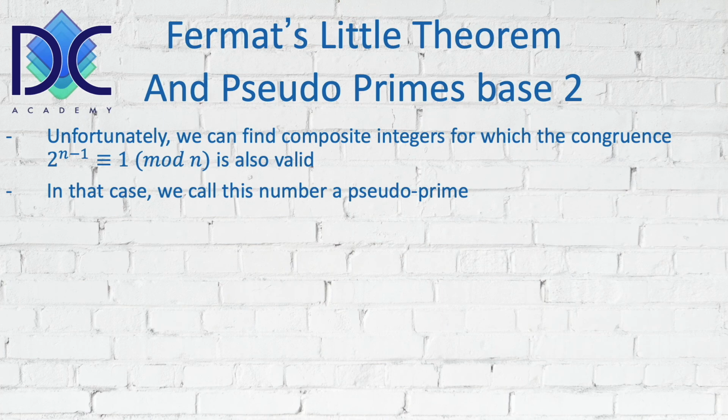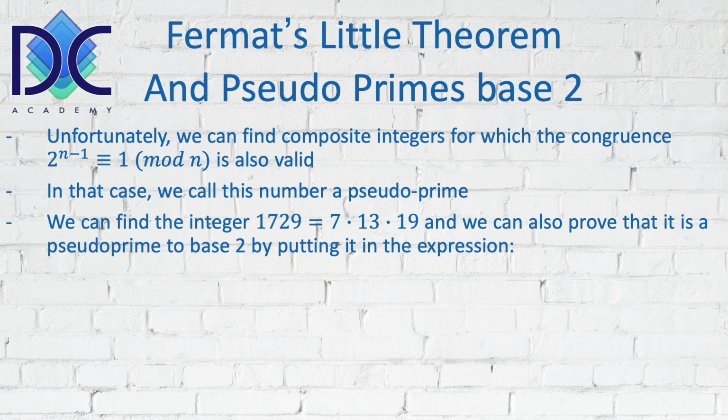Pseudo primes are not primes, and we can find them. For every n that we consider, we basically have to verify if it is a prime or a pseudo prime.